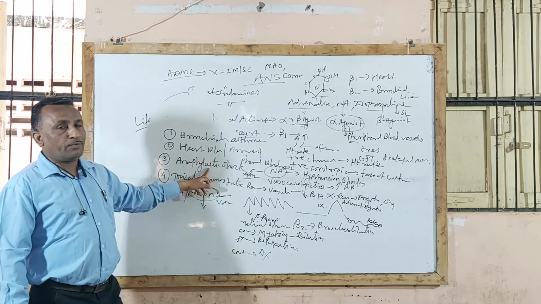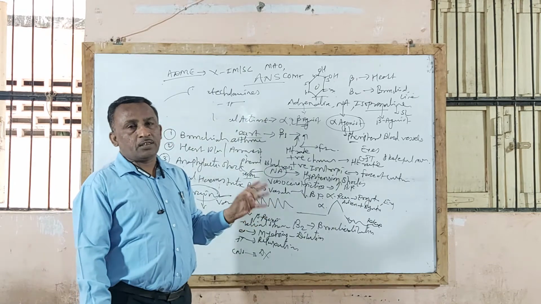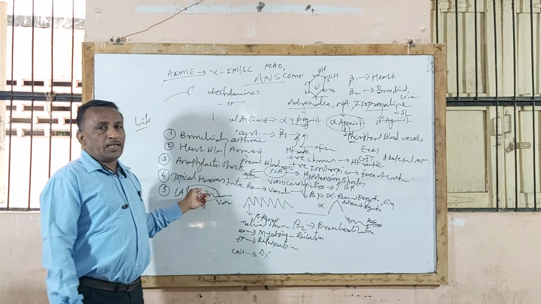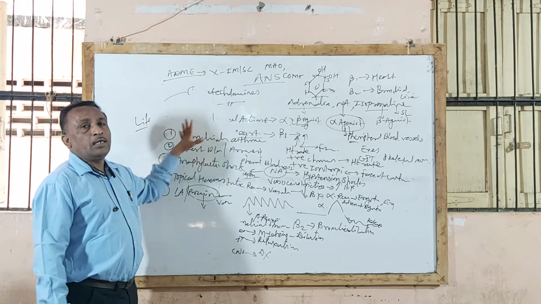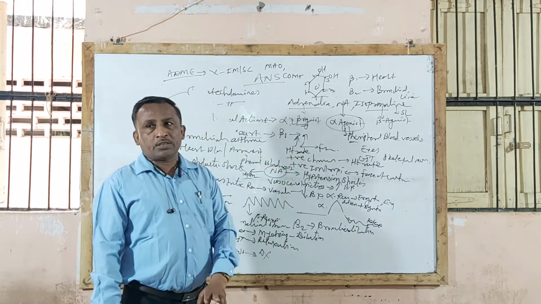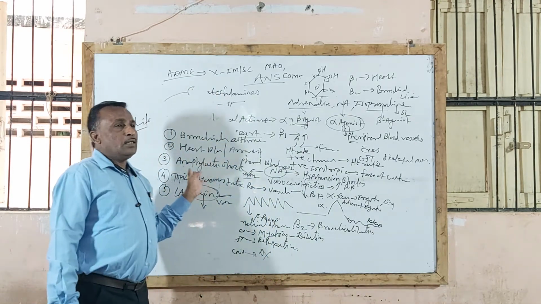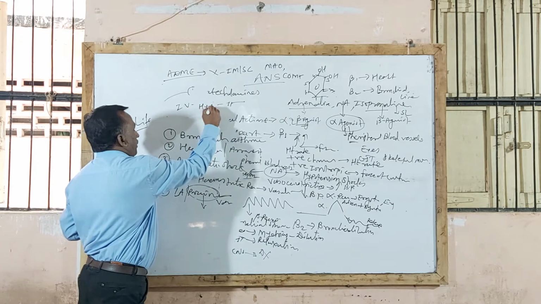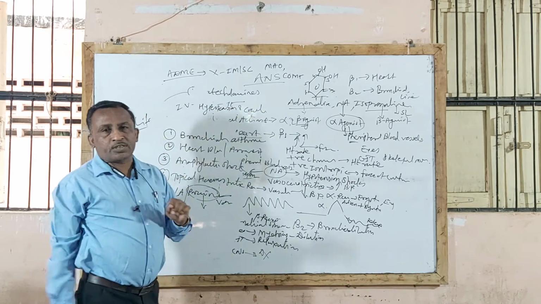Also used in anaphylactic shock caused by penicillin. Also used as a topical hemostatic agent in gum bleeding and nasal bleeding. Along with a local anesthetic agent, along with procaine, it reduces systemic toxicity of procaine. So these are all the life-saving actions, and due to these, adrenaline should be available in first aid boxes or in the emergency kit of a physician. Now regarding side effects, if this adrenaline drug is given by IV, it may lead to hypertension and cardiac arrhythmia. These are the side effects of this drug.